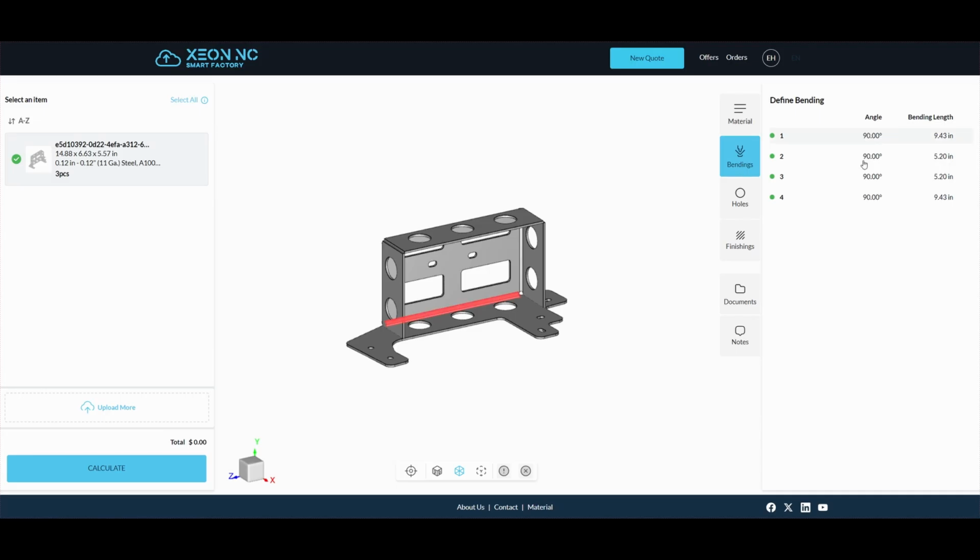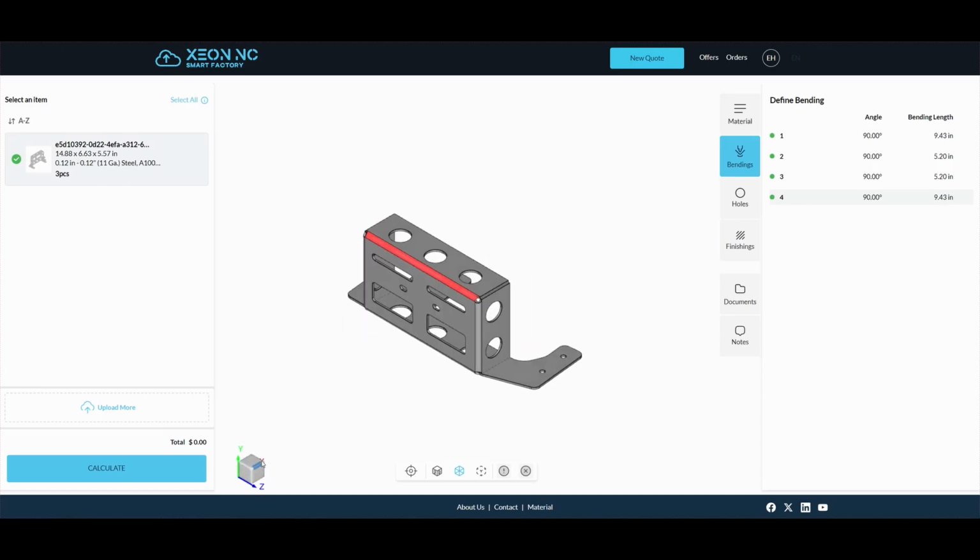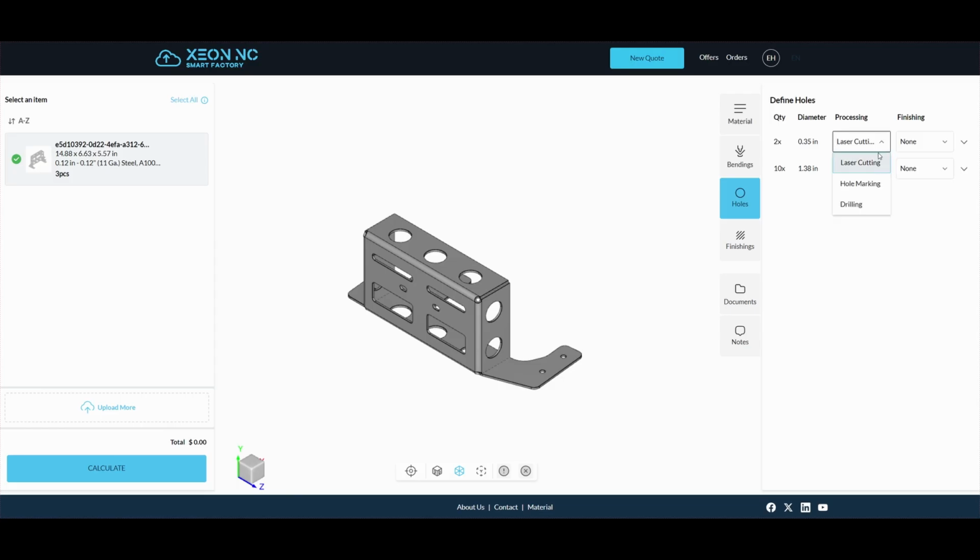In the bending menu, you can view important details like the bending angle and length, and even see where the bends are located on your part. In the hole options menu, you can view crucial information such as the number of holes and their diameters. You can also specify the processes for each hole, whether you want them drilled, tapped, laser cut, or laser marked. Additionally, you can select finishing operations, such as countersinking.